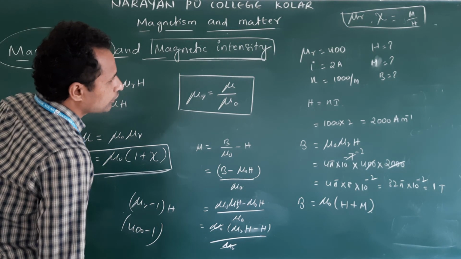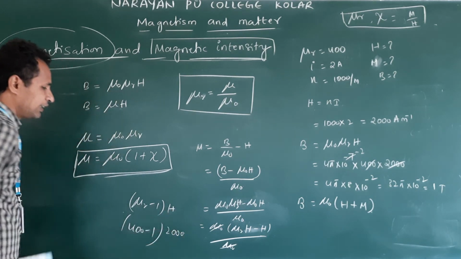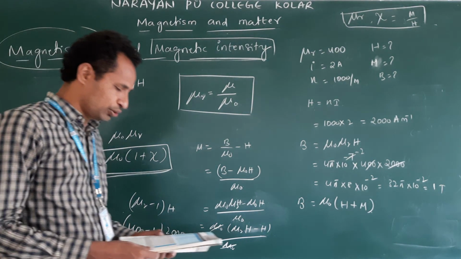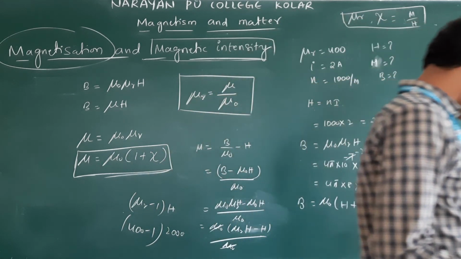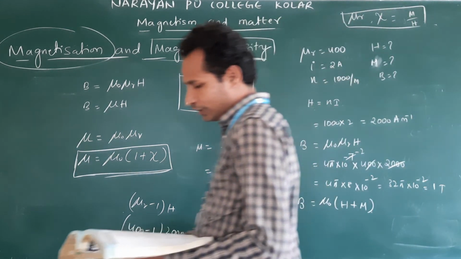H value is what? 2000. Then very simple answer: 399 into 2000. So you get the answer. So it depends on the question. We need to arrange the formula. We need to modify the formula.